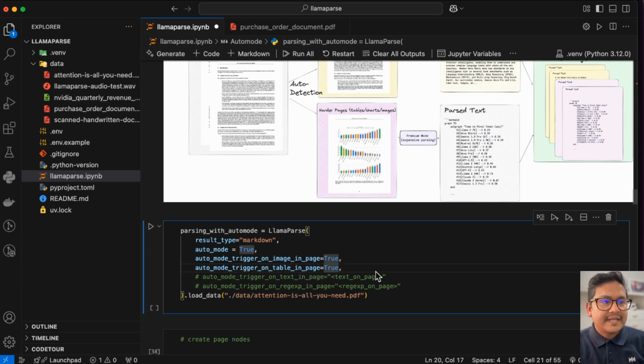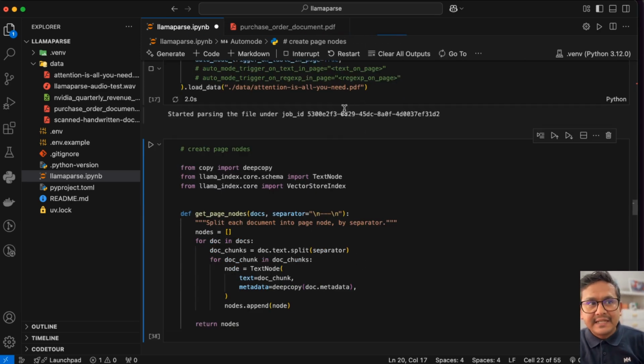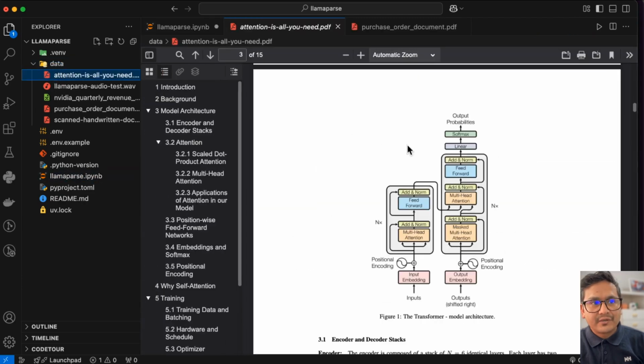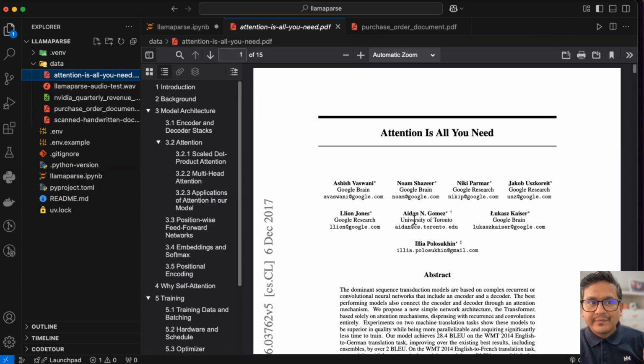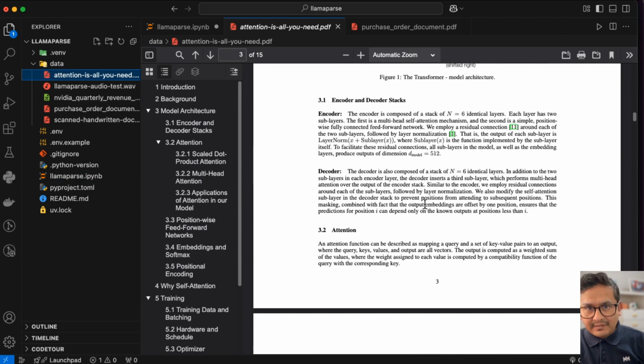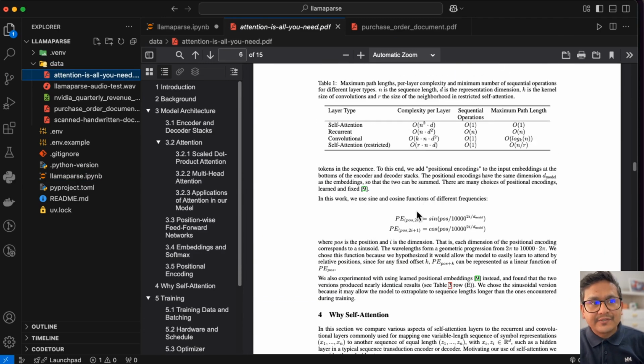So that's it. I just have the Attention Is All You Need paper. So you can see this is the Attention Is All You Need paper, which has tables, which has images, like figures and so on, right? And there are also these equations and so on. So it extracts all the information with the auto mode. It is good to use the auto mode with this kind of documents, because this PDF is 15 pages long, and as I said before, we don't need to pay more for the normal text-only pages. So it uses the mode based on the information that we provided about what we want.